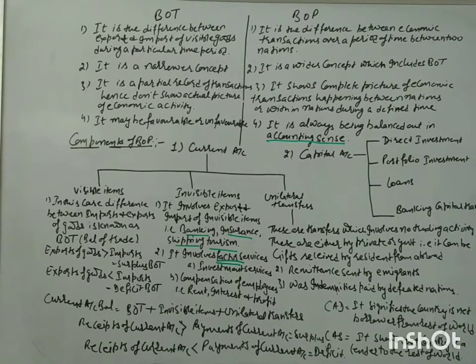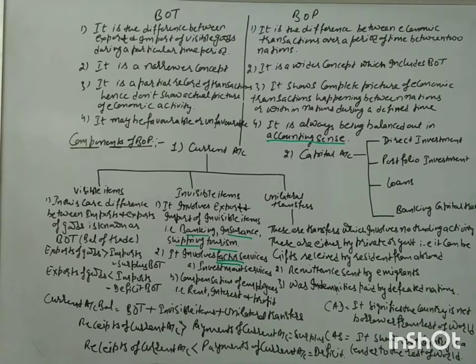These unilateral transfers can be either private or government. In case of private, it can be remittances from the immigrants, the immigrants who are living in Canada, America, Australia, New Zealand, Saudi Arabia. Okay, so they are sending money every year. They are sending $84 billion every year. That is part of unilateral transfers.